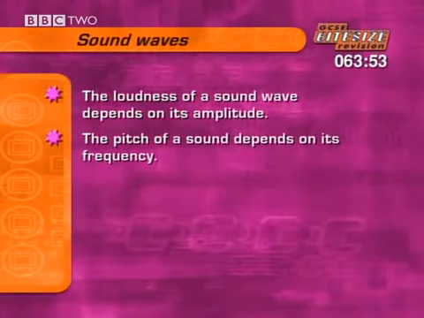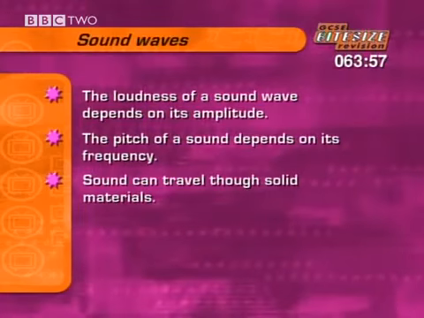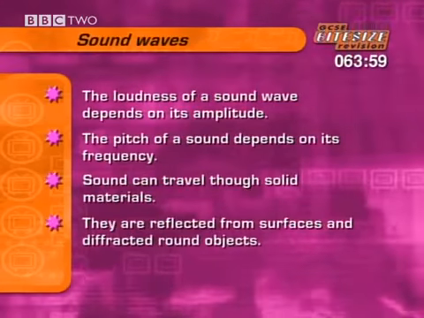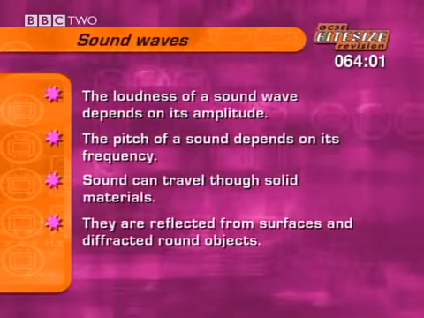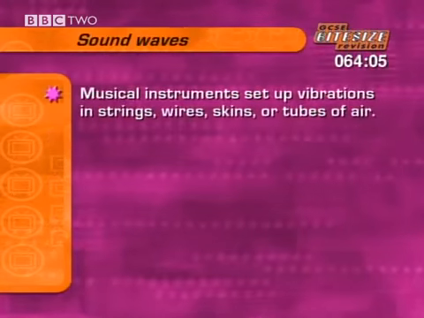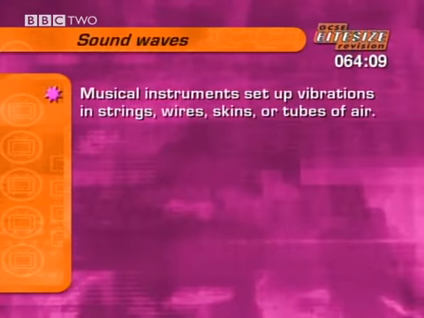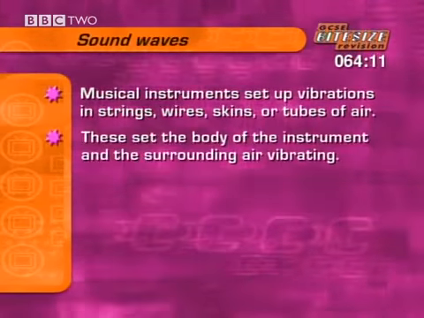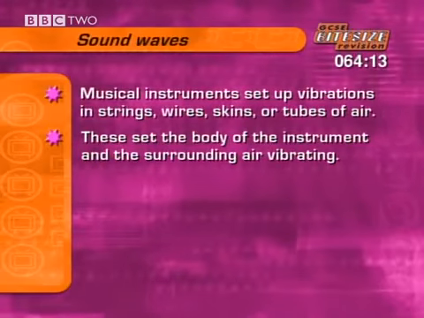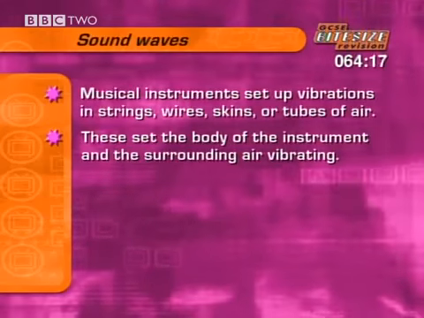We can hear sound from things we can't see because sound waves can travel through solid materials, are reflected from surfaces, and are diffracted around objects. Musical instruments work by setting up regular vibrations in strings, wires, skins, or tubes of air, which set the body of the instrument and then the surrounding air vibrating with the same pattern.